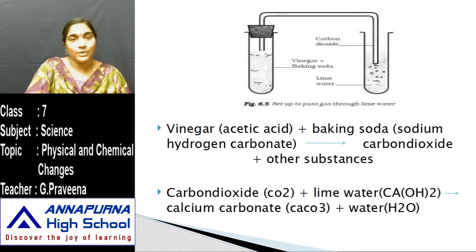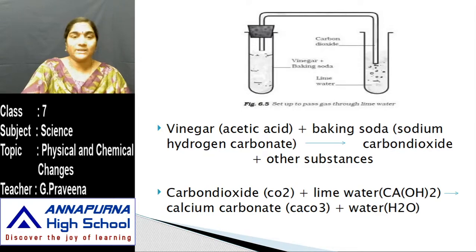Okay, so the last two examples indicate a chemical change. Let us observe one more chemical change here. To observe this chemical change, you have to take a test tube, and in that you have to add vinegar, and then add baking soda to that. Now arrange the test tube in such a way that you pass a glass tube into another test tube. When both vinegar and baking soda are mixed together, you can see that some new substance